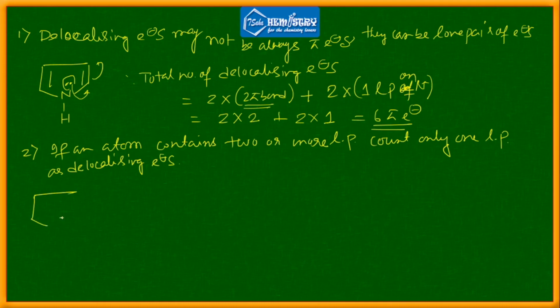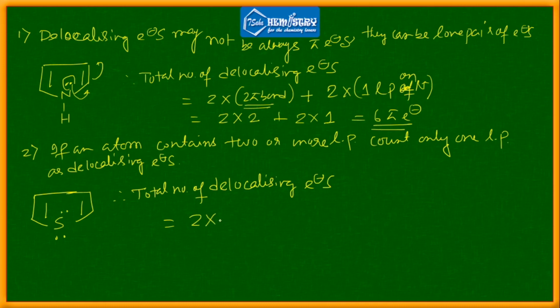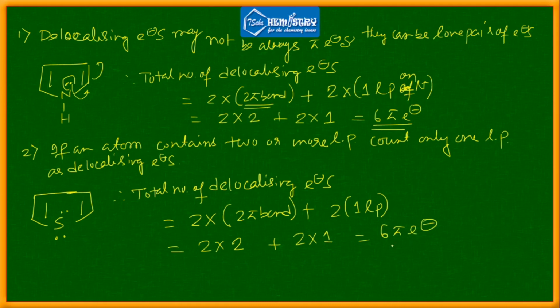For example, you have thiophene. In thiophene sulfur has two lone pairs, but you should consider only one lone pair. So therefore the total number of delocalizing electrons equals, you have 2 pi bonds, so 2 into 2 pi bonds plus 2 into 1 lone pair. So 2 into 2 plus 2 into 1, so it has 6 pi electrons.